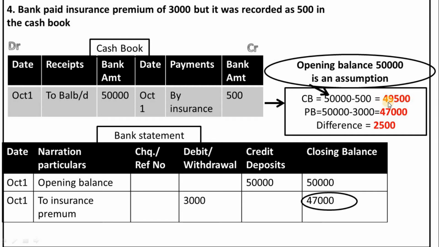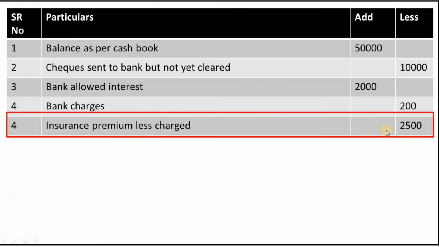So the cash book balance will be more than passbook balance. The difference between cash book and passbook is 2500. This 2500 we will mention in the less column because bank has charged 3000 but we have recorded as 500. So the balance as per cash book is more than balance as per passbook. So we have to deduct this amount from the cash book. So we are mentioning this 2500 in the less column.